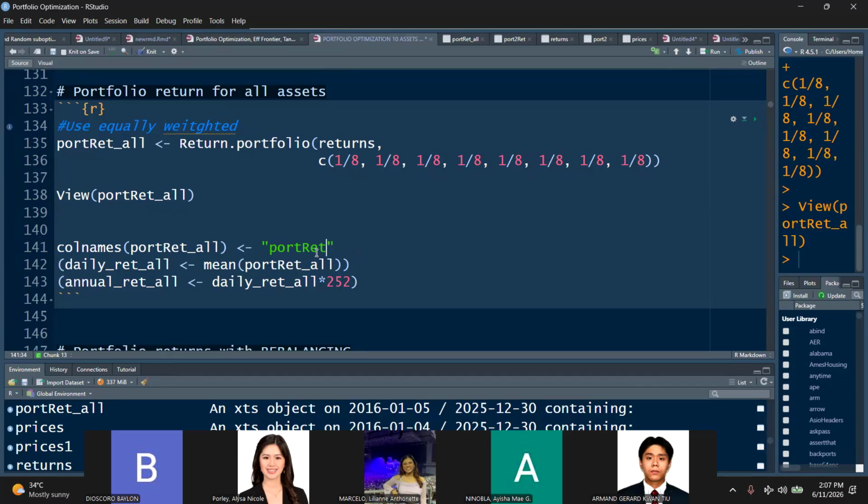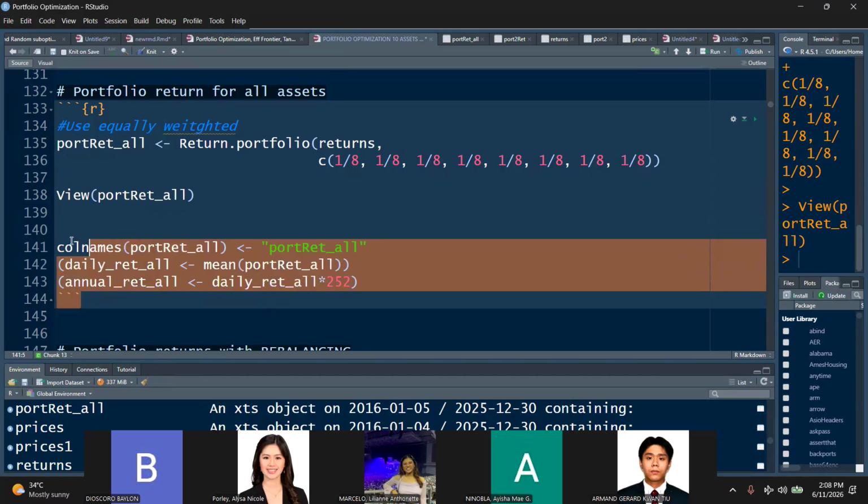Let's just call it portrait all. Okay. And then let's compute for the daily returns, class, the average, same thing, just get the mean of your portrait all. And then annual ret all will be just the daily returns times 252. Okay, so let's run this.